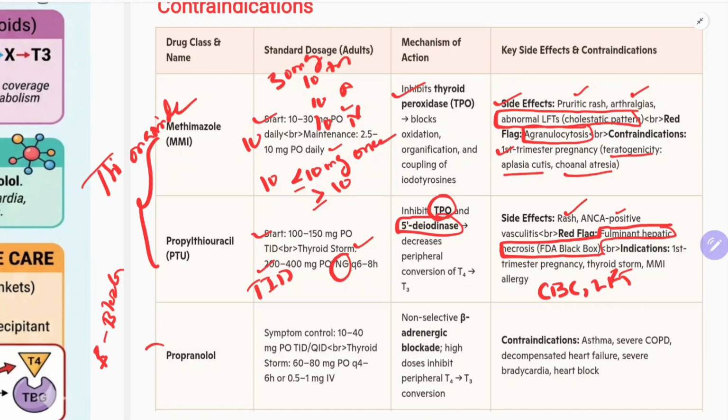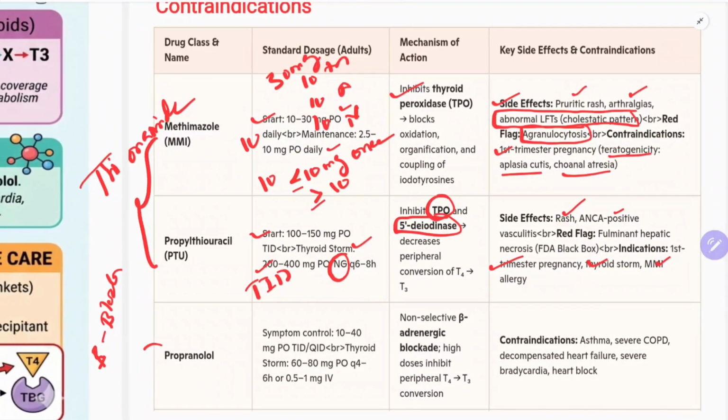So what are the indications of this propylthiouracil, PTU? First trimester of pregnancy, thyroid storm, and methimazole allergy. These are the three indications.